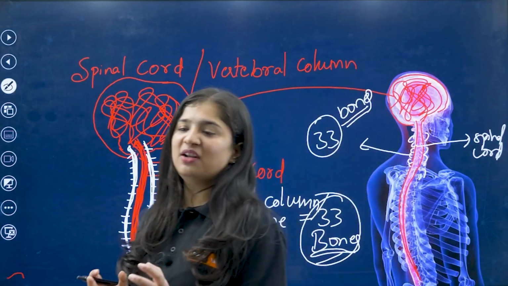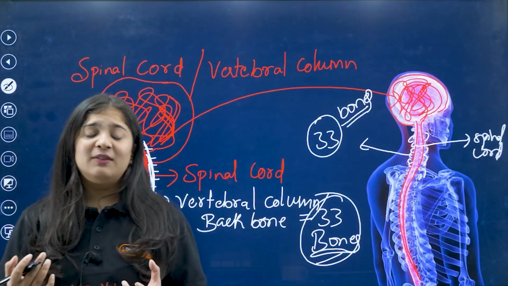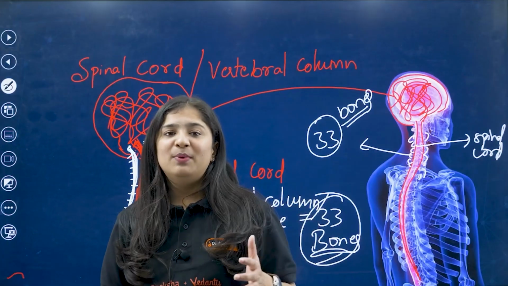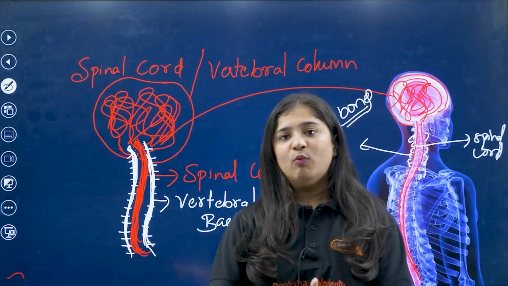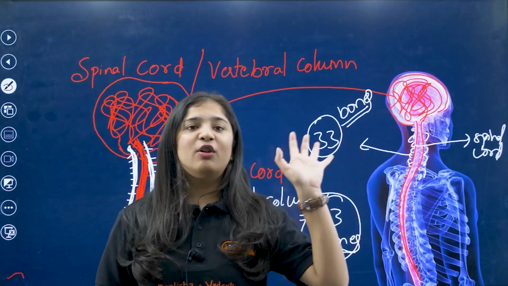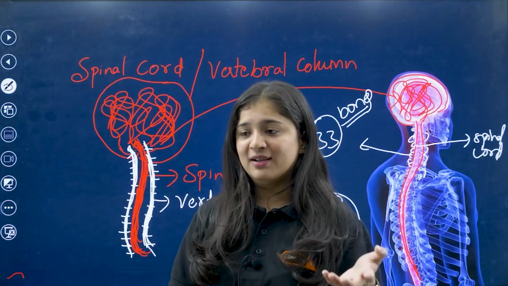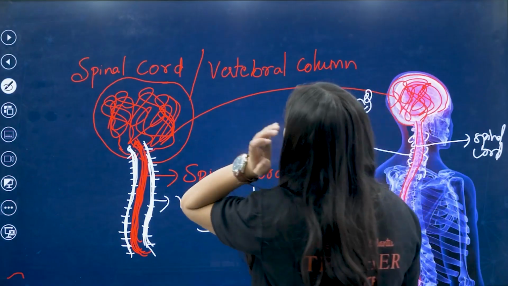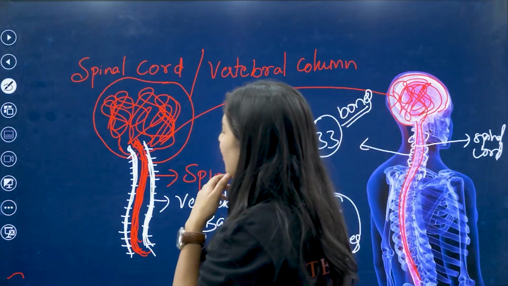It's very much mandatory. If the spinal cord is broken or gets any damage, many people will not be able to walk, they'll be in a wheelchair. You have seen many people like this, in some movies, or your grandparents. So like this, guys, this is the difference between a spinal cord and vertebral column. We'll move on to the next.